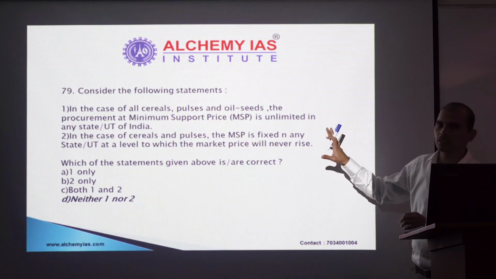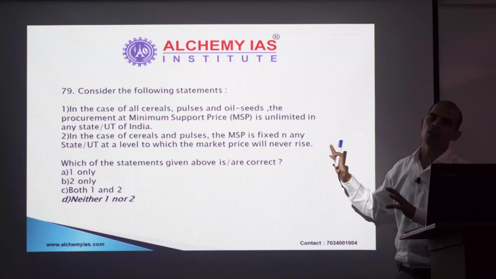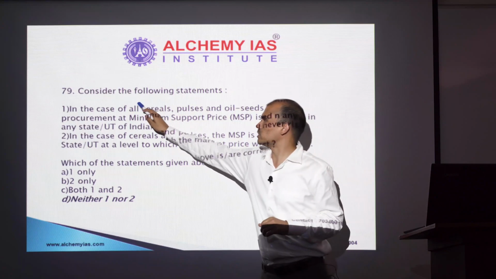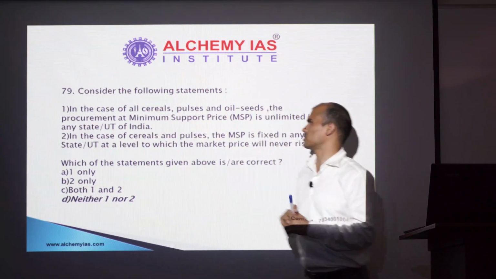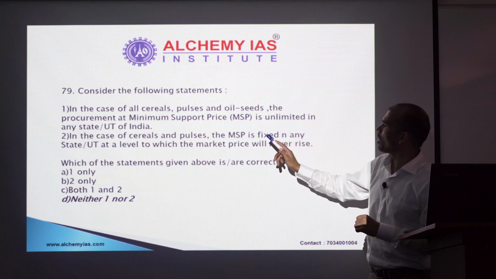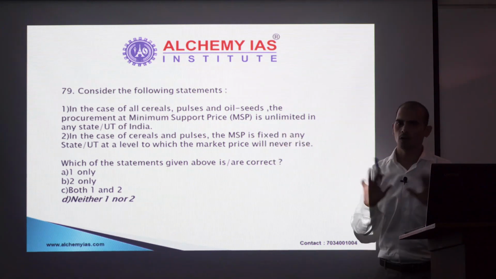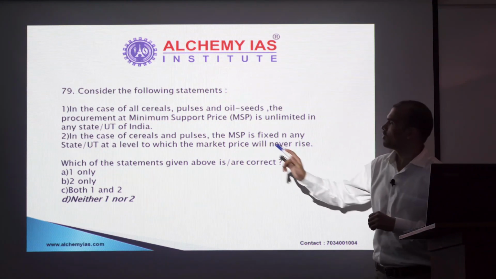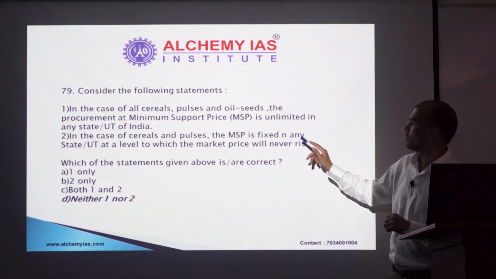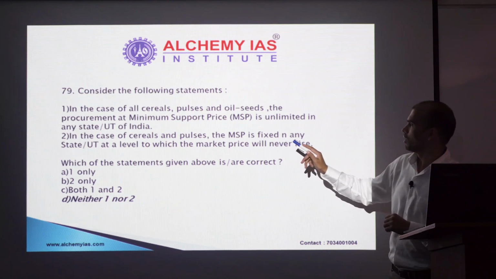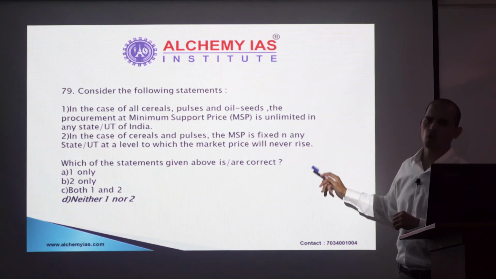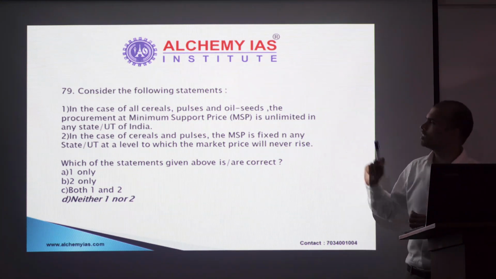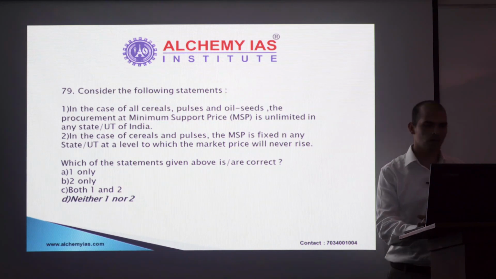Again, this question is data based, but logically you could have arrived at an answer for this particular question. In case of all the cereals, focus on the words all the cereals. The procurement at MSP is unlimited. Not possible. Straight away you can discard this. Second, in case of cereals and pulses, MSP is fixed to a level which the market price will never rise. No, market price is independent. There is no stopping on the market price. So both these statements are incorrect. D is the right option.